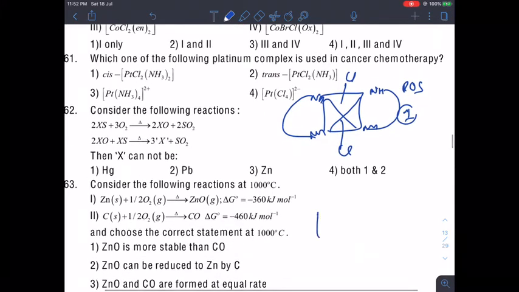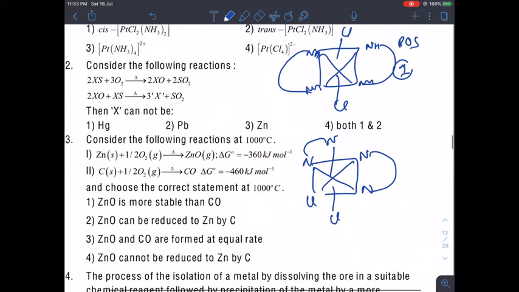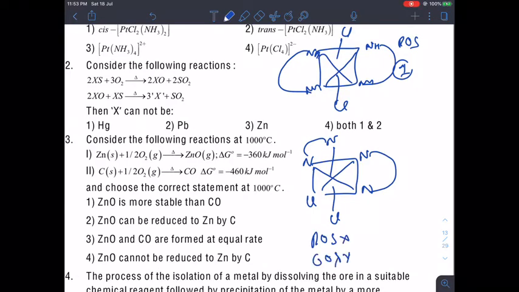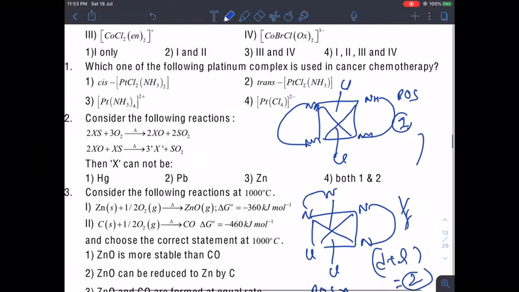But if you talk about the cis form, then this does not have any POS and it does not have any COS, and because of that it is optically active. So it will have another form also which will be optically active. So D plus L, this is 2 and here we have 1. So total answer will be 3.